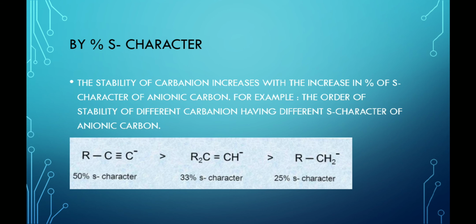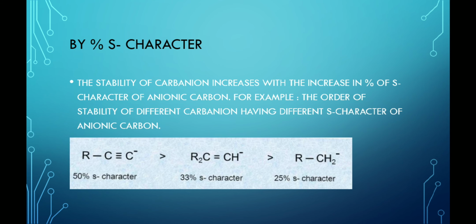The fourth factor is percentage S character. The stability of the carbanion increases with the increase in the percentage of S character of the anionic carbon. For example, the order of stability of different carbanions having different S character of the anionic carbon.